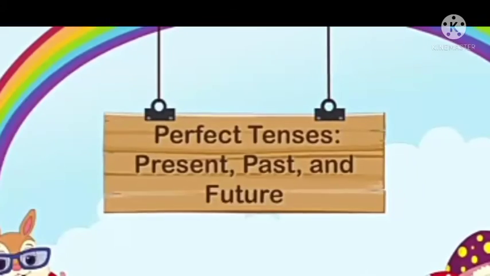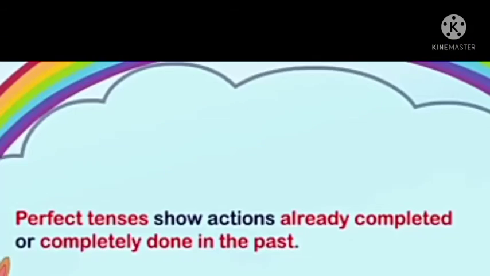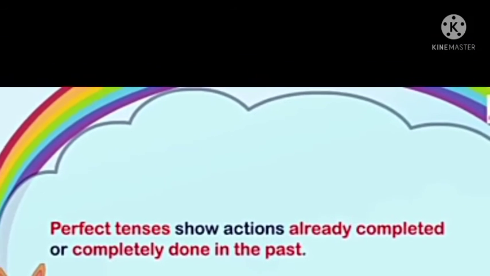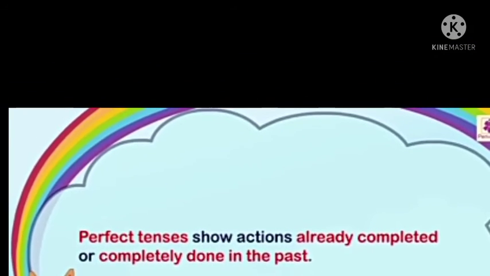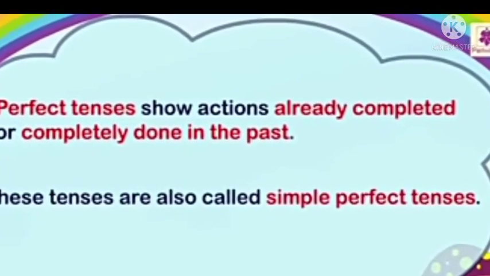verb plus ing. Now come to the perfect tense, present, past and future. Now see, perfect tenses show actions already completed or completely done in the past. These tenses are also called simple perfect tenses.